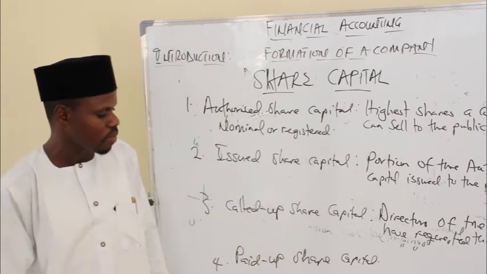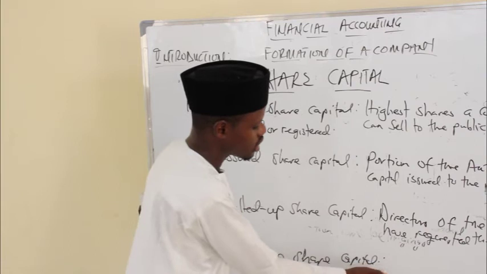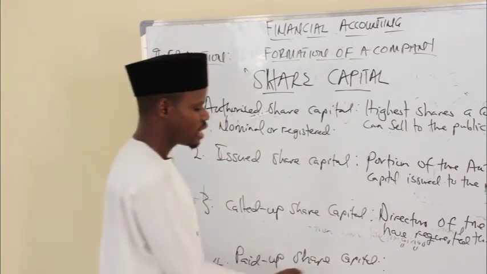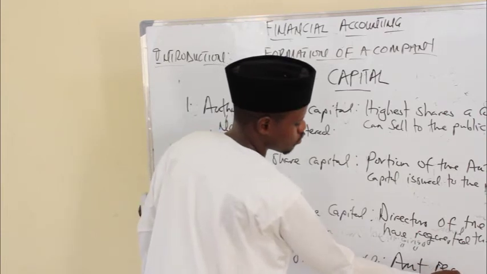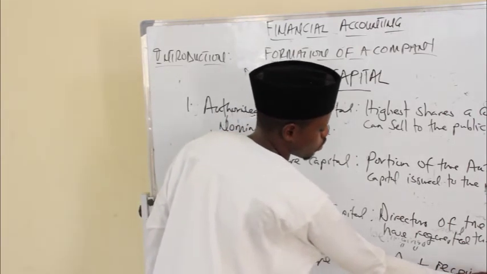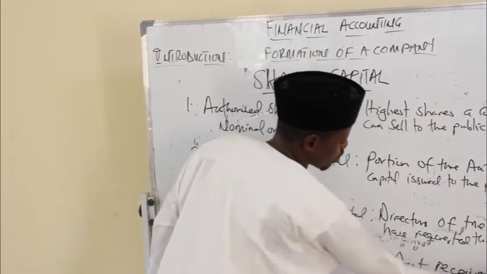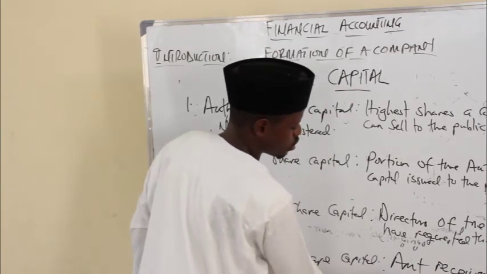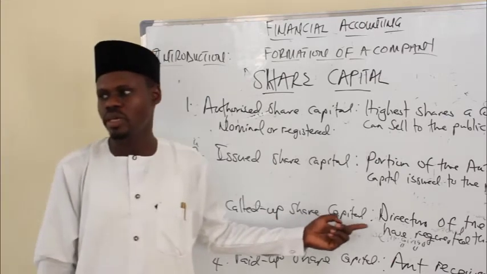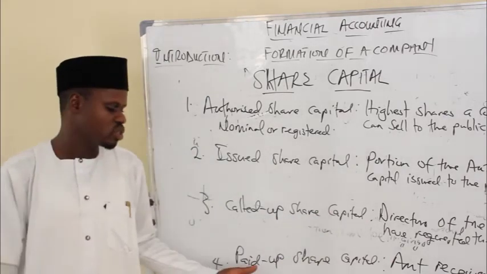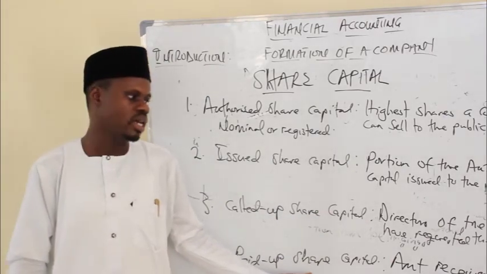And lastly, we have the paid-off share capital. The paid-off share capital, from the word paid up, it means it is the amount received by directors. So by the time the directors have requested for you to come and pay, the actual amount they have received is what we call the paid-up share capital.